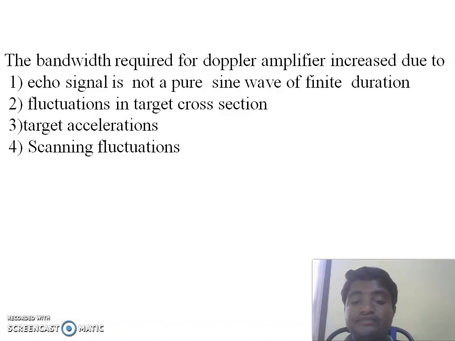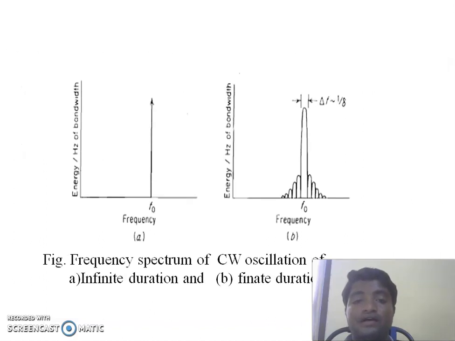The next concept is the frequency spectrums. We can see these frequency spectrums. The first one is an infinite duration signal. For an infinite duration signal, the spectrum is an impulse. If you take a finite duration signal, the spectrum is going to be spread. That means the bandwidth is increased. That means in practice the bandwidth is going to be higher.